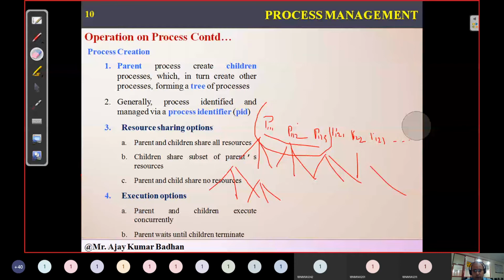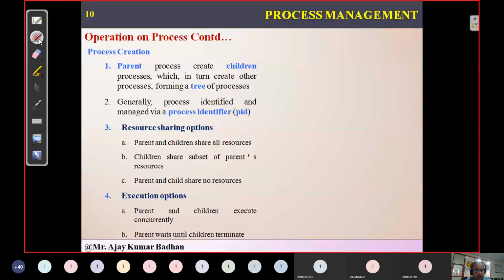How is each process going to be determined? Every process will have an ID. How can we determine it? Think of students: every student has a roll number, and based on the roll numbers we are able to identify that particular person.